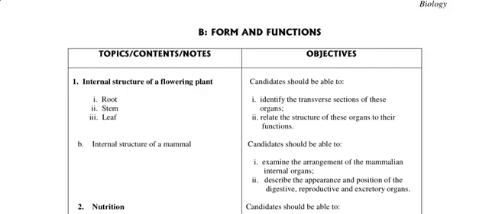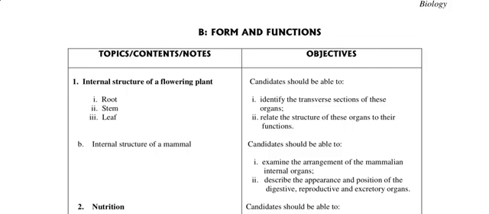Then for the leaf, we should also be able to identify the section, because you could have, for example, the mesophyll, the palisade mesophyll, spongy, all those things. You need to know the guard cells. These are things you need to know. So it is important to study the diagrams, right? It's important to study diagrams and also know the function and how they operate.